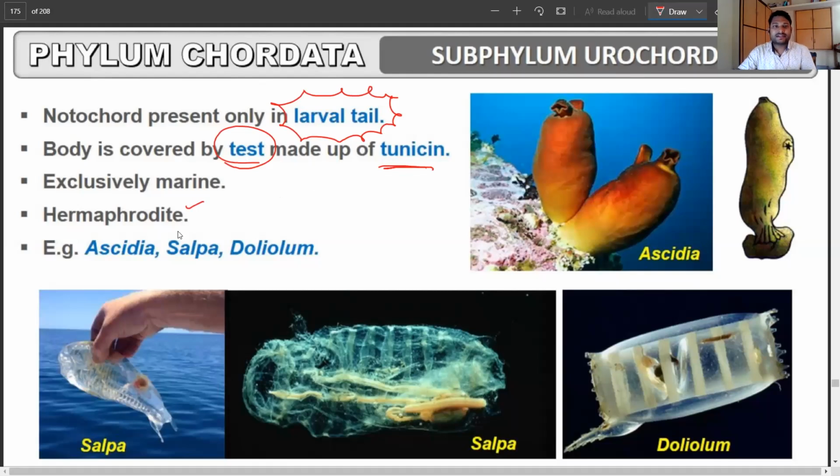Examples we see are Ascidia, Salpa, and Doliolum, and you can see they are very different compared to the other organisms that you have seen till now, right? And this particular image is from your NCERT textbook, right? This is the SCD actually.